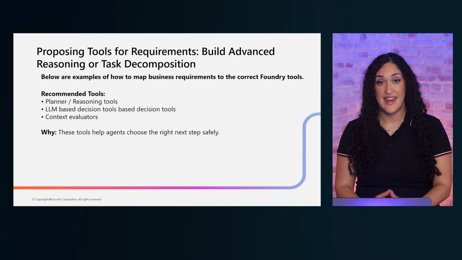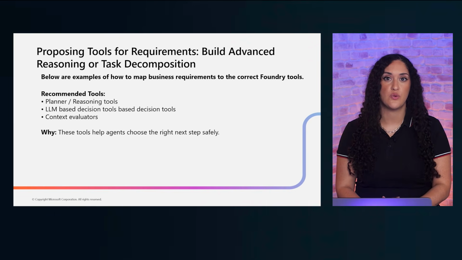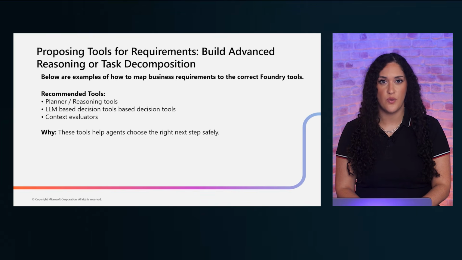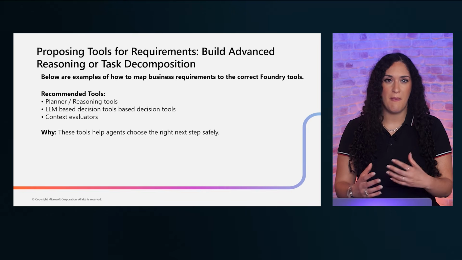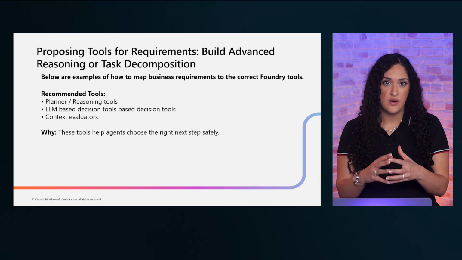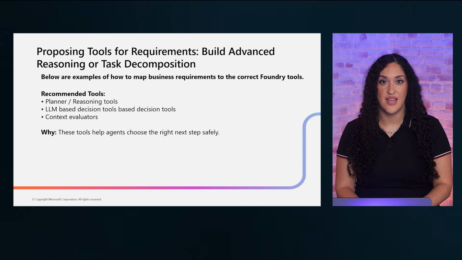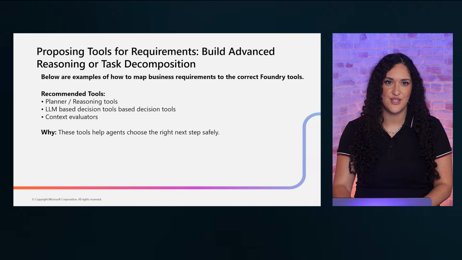For example, an agent might need to evaluate whether a customer request requires standard processing, expedited handling, or escalation to a specialist. The reasoning tools help the agent make that judgment. Always pair advanced reasoning with clear constraints and human oversight for high-stakes decisions.